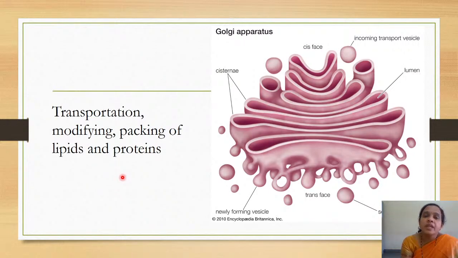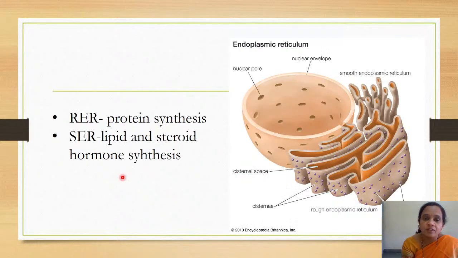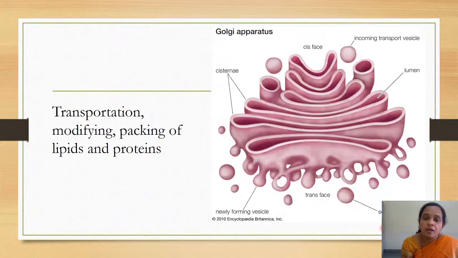Next is the Golgi apparatus. Now a protein has formed from the rough endoplasmic reticulum. When a raw material is formed, it is not completely suitable. When you get a piece of cloth from a factory, is it suitable to wear? No, it is not. So we send it to a tailor, and the tailor will adjust it in such a way that it becomes functional.